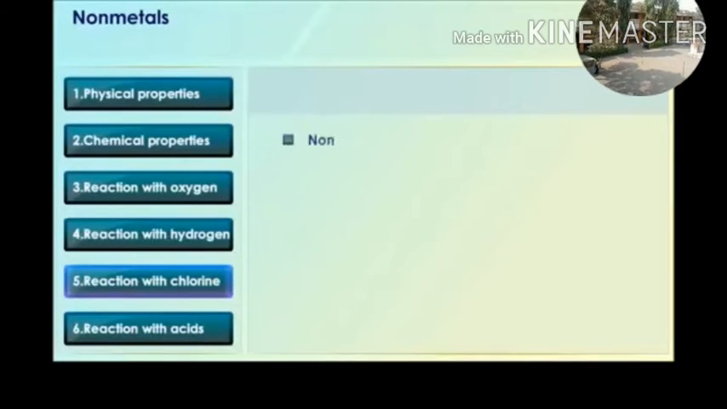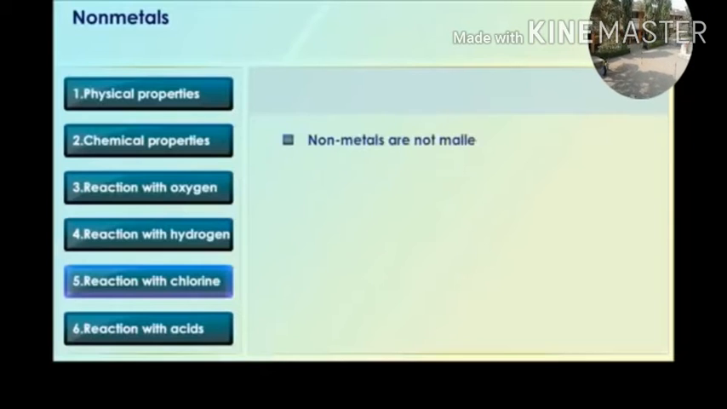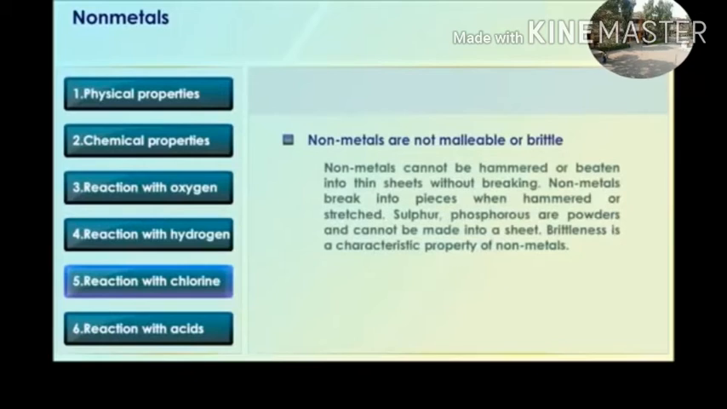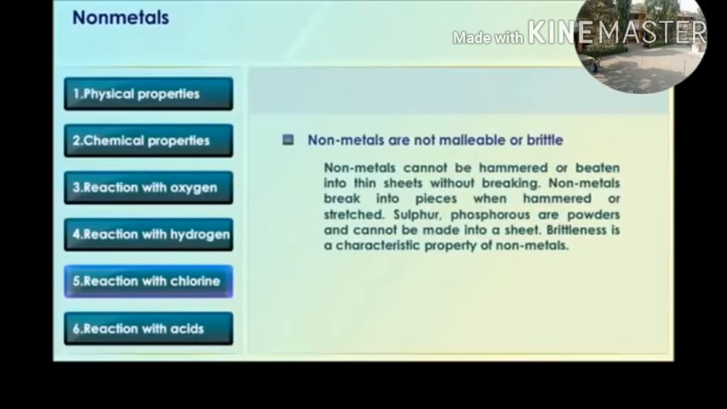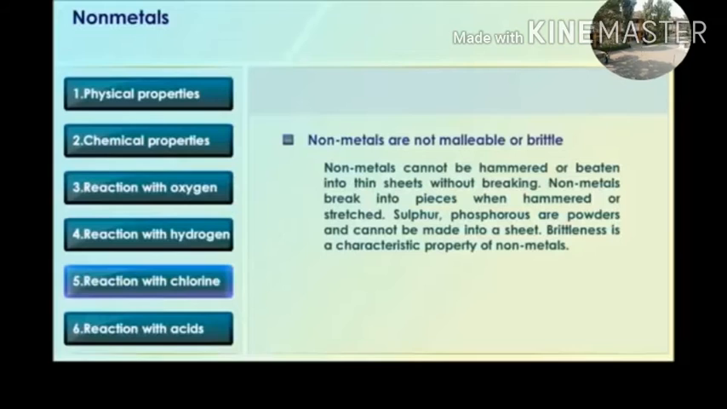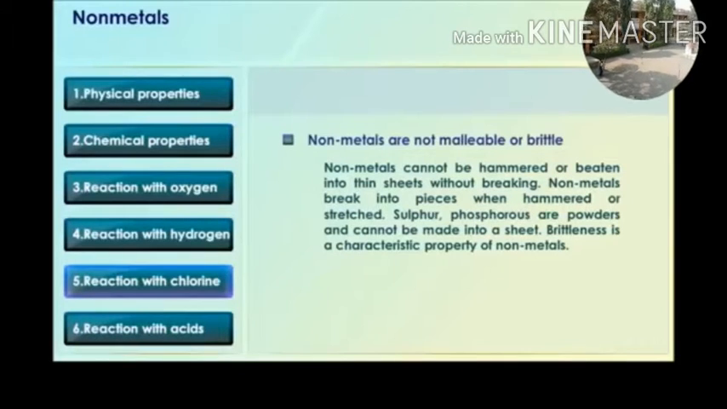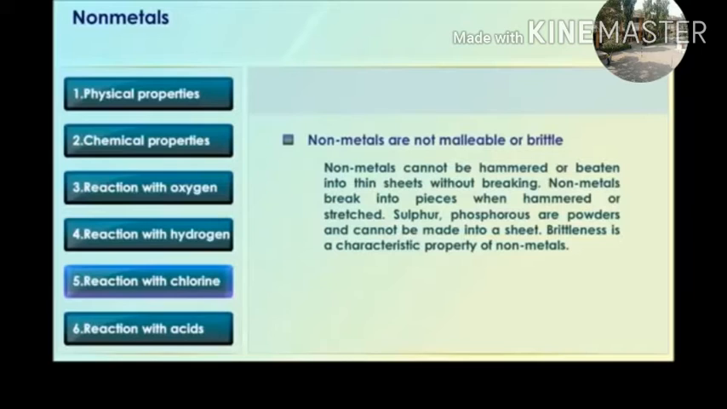Nonmetals are not malleable; they are brittle. Nonmetals cannot be hammered or beaten into thin sheets without breaking. Nonmetals break into pieces when hammered or stretched. Sulfur and phosphorus are powders and cannot be made into sheets. Brittleness is a characteristic property of nonmetals.